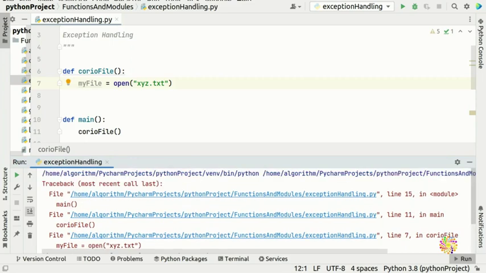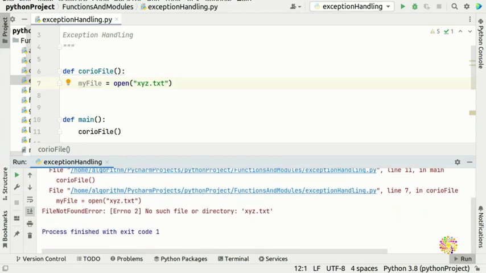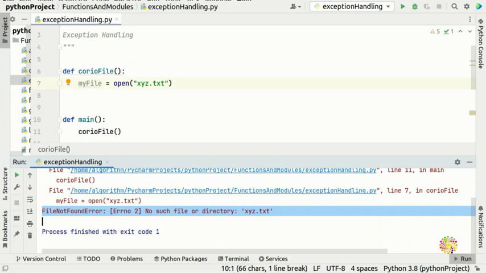If you look in here, there is exception handling here, line 11, exception. So it looks like it's going to give exception handling in every line here. Now the final one says error number 2, file not found error XYZ. So what happens if you're making applications and a user tries to open a file and the file is not there? You are going to see this sort of error message coming from the system itself, from the language.